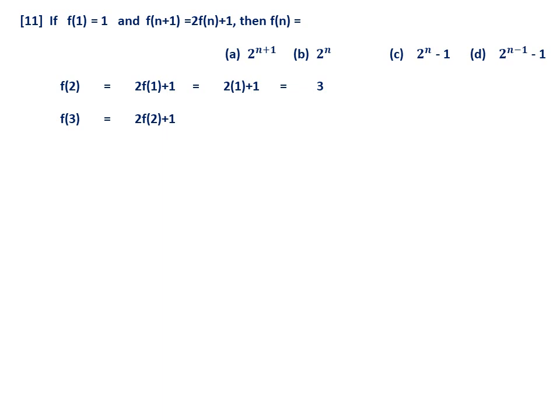But f of 2 is 3, therefore this is 2 into 3 plus 1, so 7. Same way, without wasting time, let me write directly; this you can do yourself. This is 15. Same way I have determined one more, so that generalization is easy.